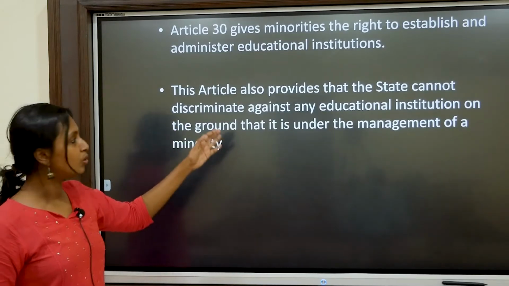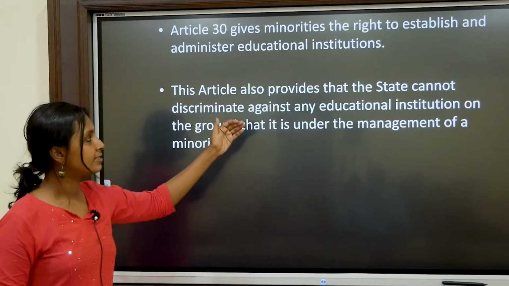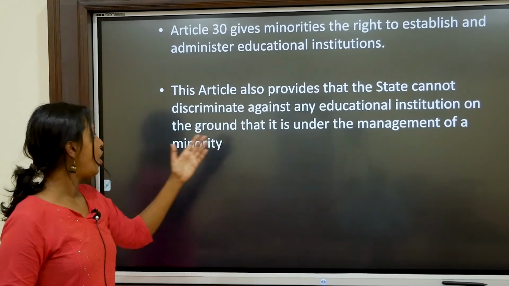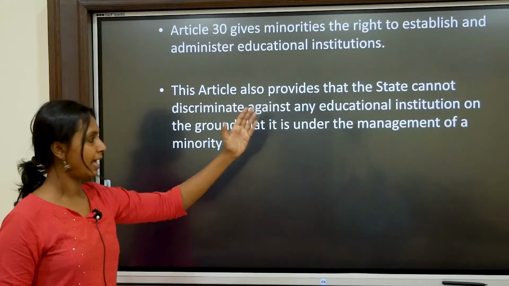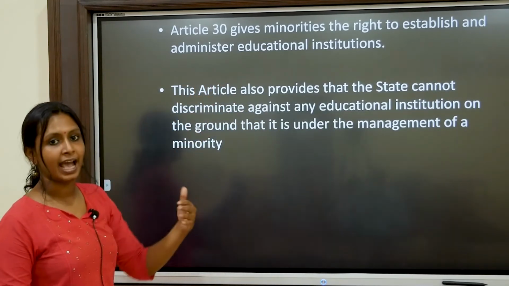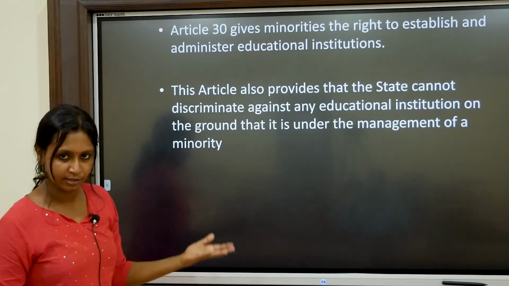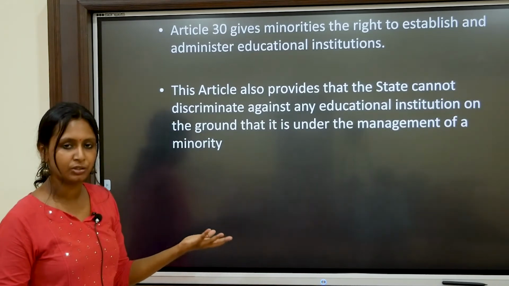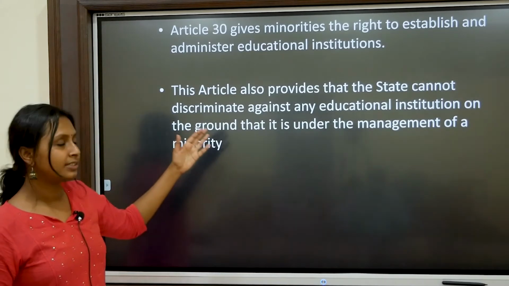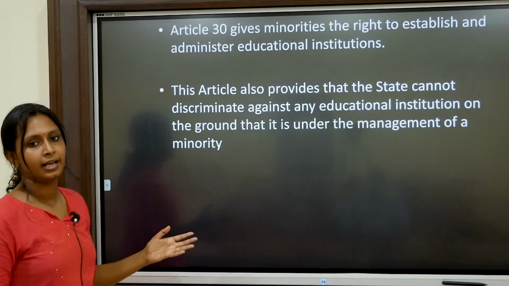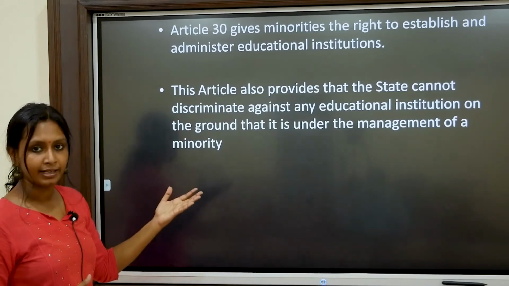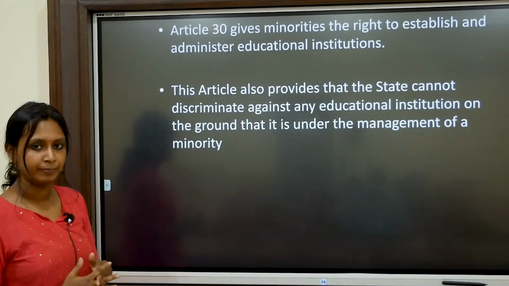This article also provides that the state cannot discriminate against any educational institution on the ground that it is under the management of a minority. I have already said that we have minority-managed educational institutions. Minorities can establish and manage educational institutions, and the state cannot discriminate against any educational institution on the ground that it is under the management of a minority.